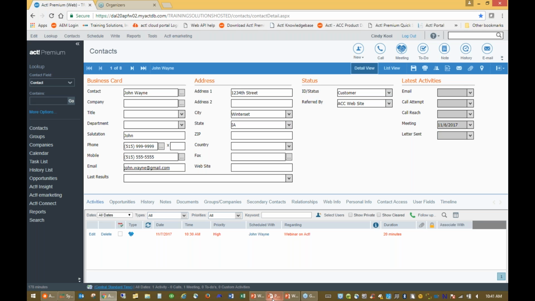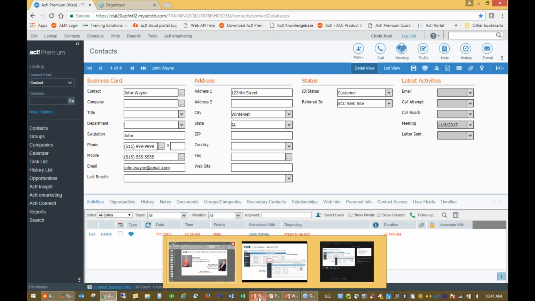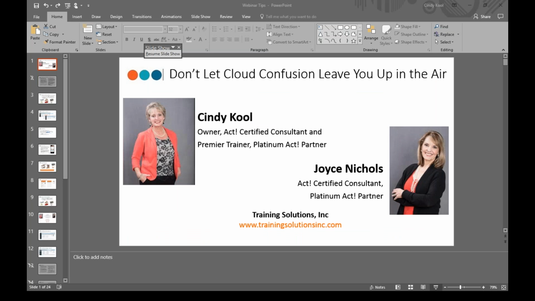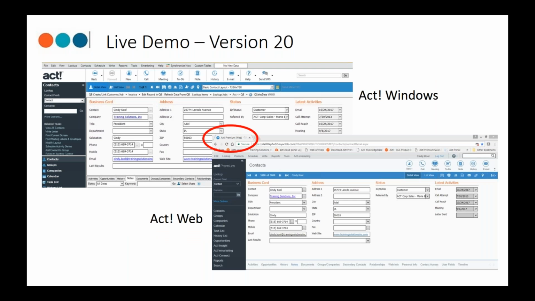The other thing I wanted to mention to you, a couple other items, is the mobile devices and what you can do with the mobile devices. And so with the mobile devices, let me go ahead and just bring up a screenshot here for you on that. There's actually two options for you.